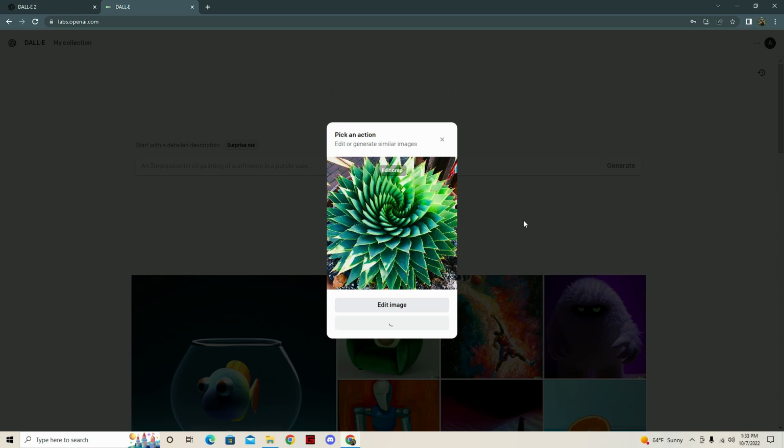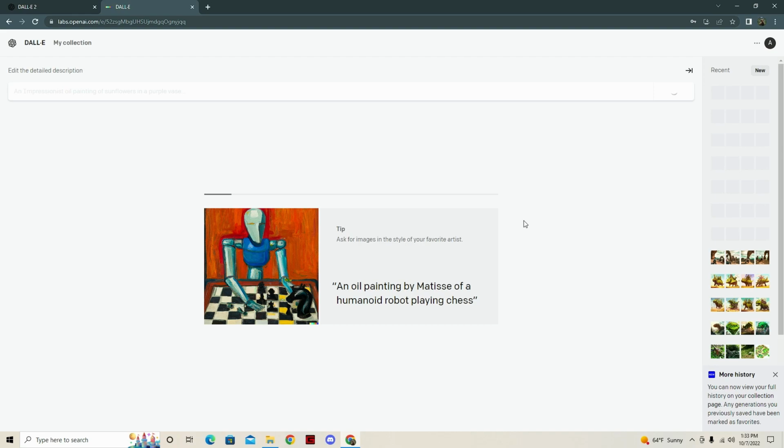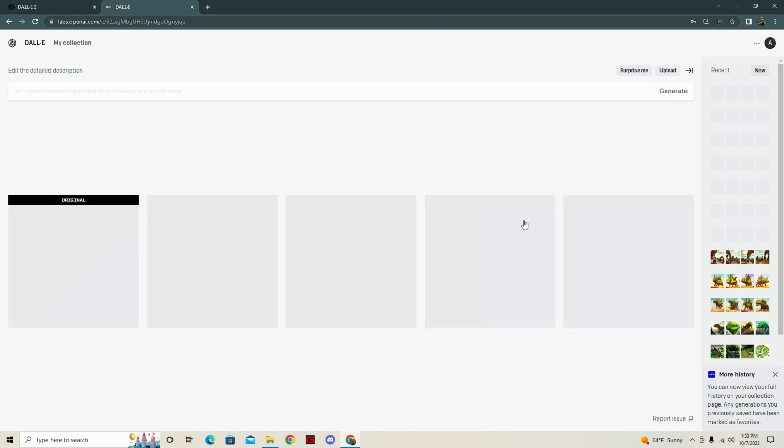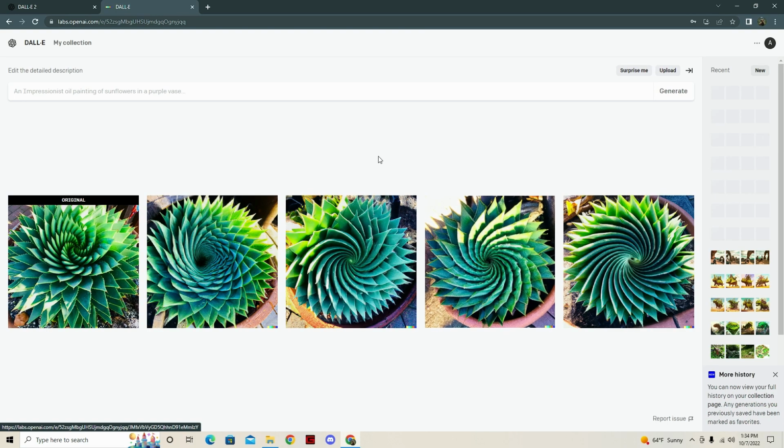Ooh, it's taking quite a while. I also think there's like a render queue sometimes, where if there's a lot of people using the application at one time, it starts chugging a little bit. Ooh, interesting. All right, I don't know which one to choose.